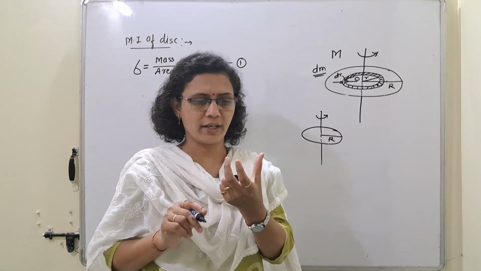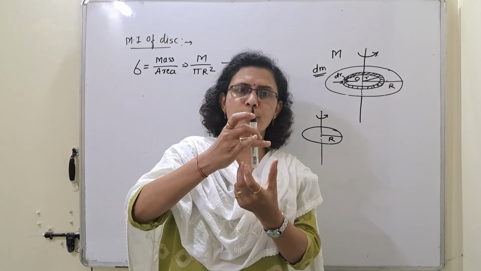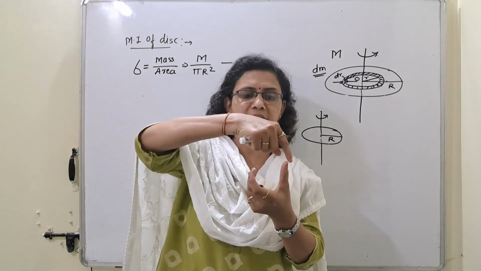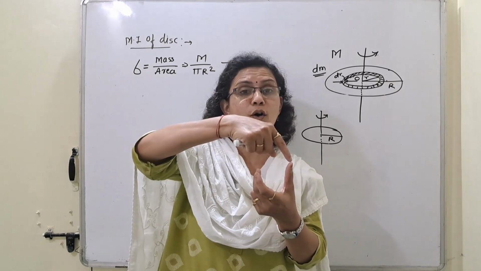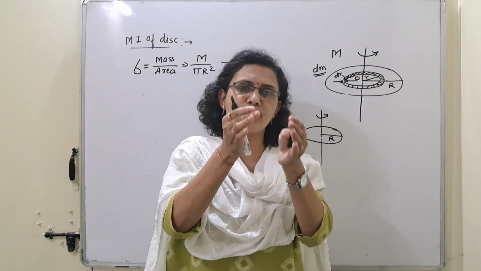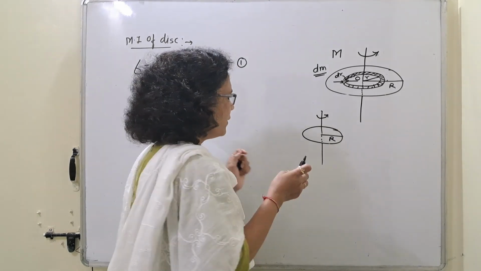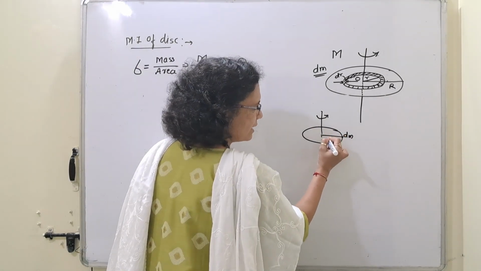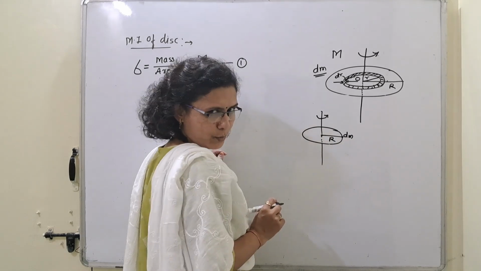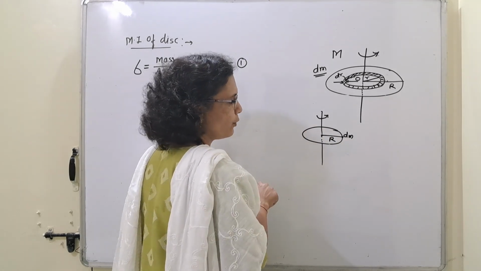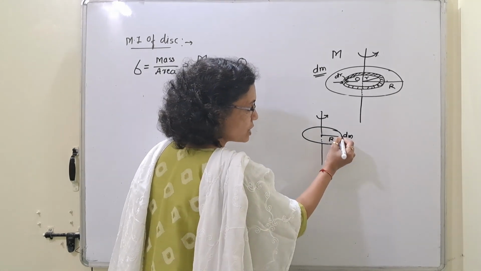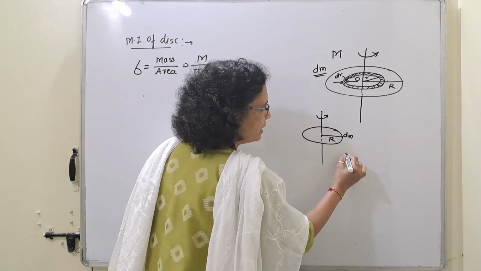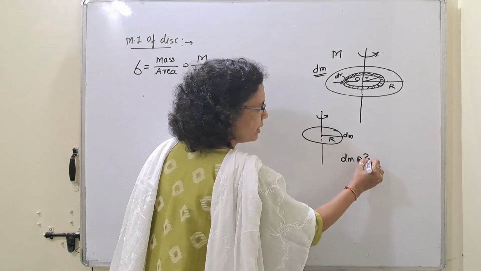If I consider a small mass dm present at distance r from the axis of rotation, then the moment of inertia for this mass will be dm into r square, right?